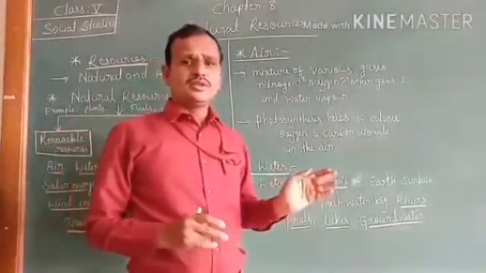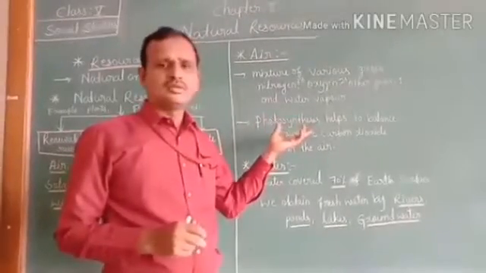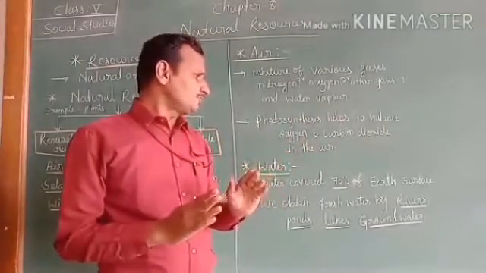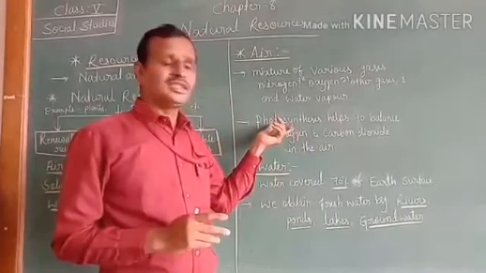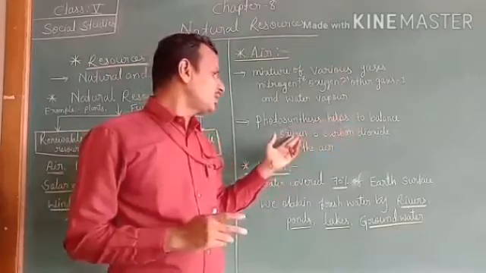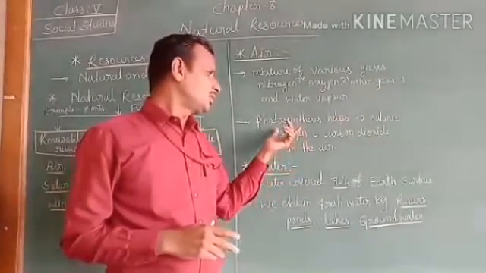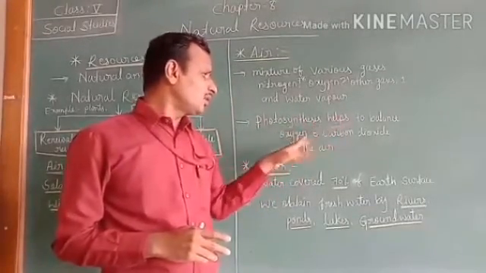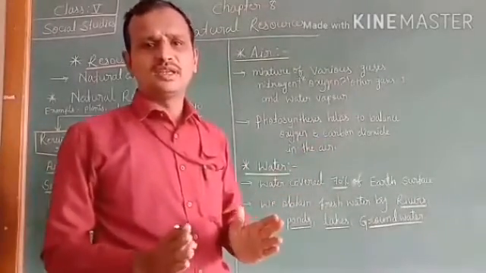Air is very important for breathing. You already know, without air we can't live. And during the process of photosynthesis, it helps to balance oxygen and carbon dioxide in the air. What is photosynthesis, children?